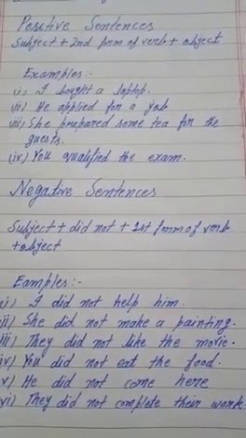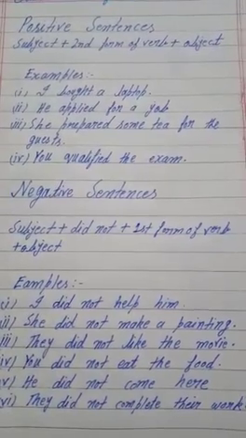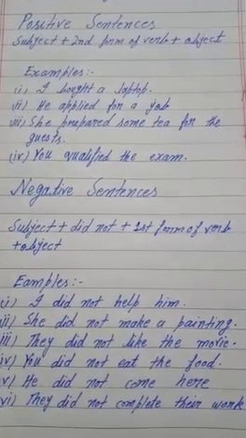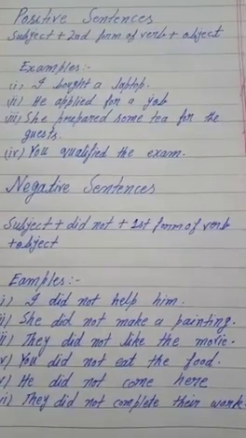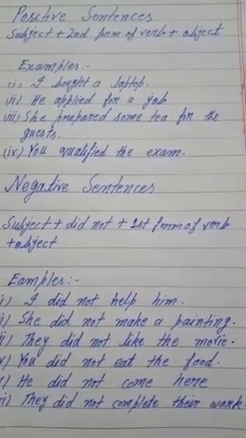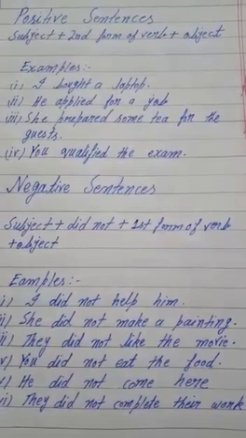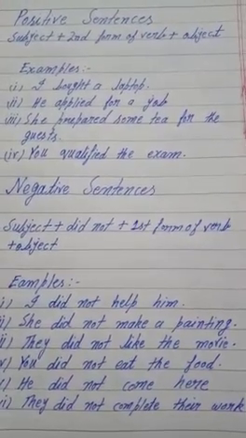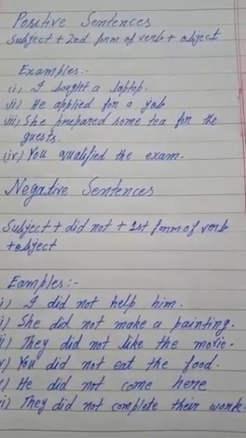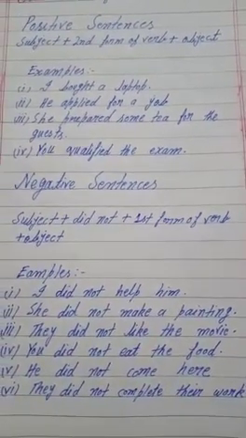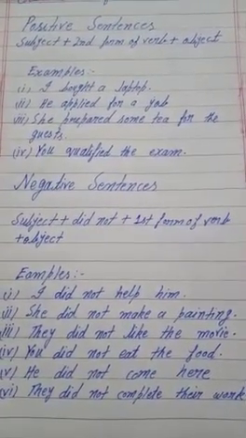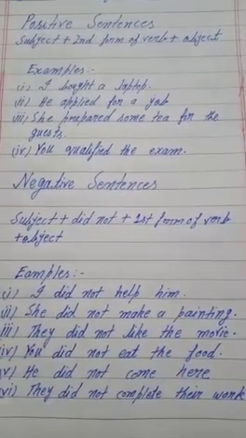You can see, firstly there is subject, then second form of verb, then an object. In the first sentence you can see I is subject, bought, second form of verb, and a laptop is object. In the same way, in the second sentence, he applied for a job.